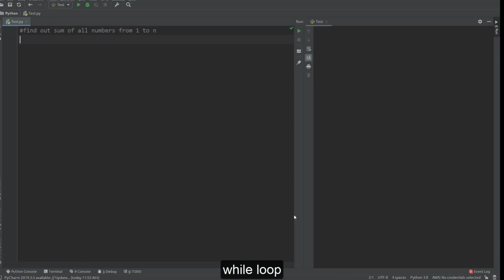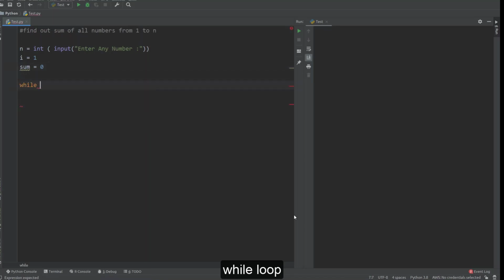First we are taking one number from the keyboard, which is n. Then we are creating one variable i. The initial value of i is 1. This will work like a counter from 1 to n. We will increment the value of i after every iteration of the loop: 1, 2, 3, 4. Then we are creating another variable sum, which will store the sum of all these numbers from 1 to n.